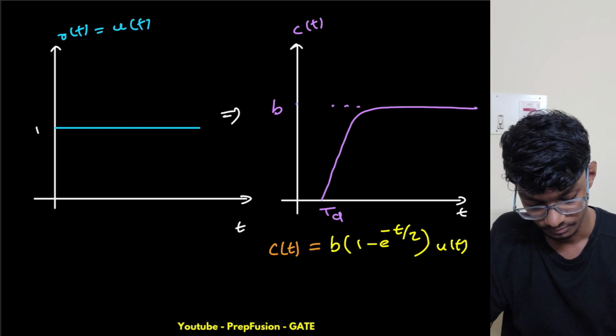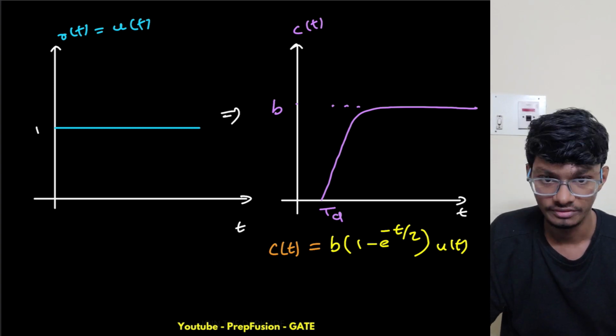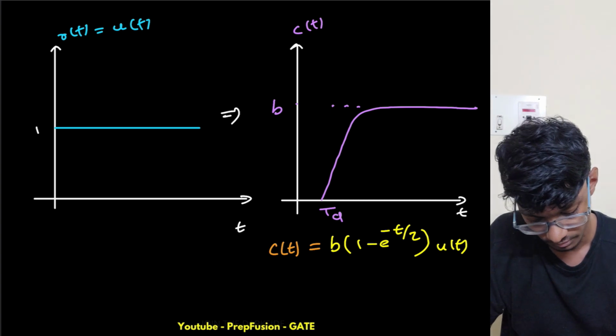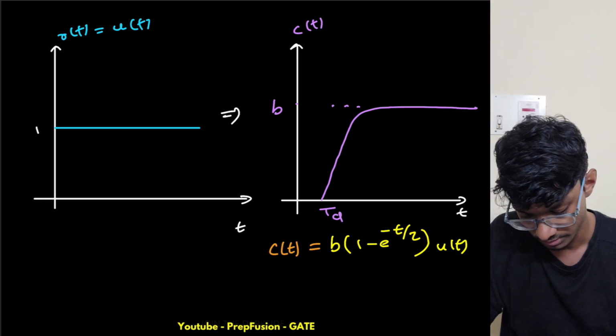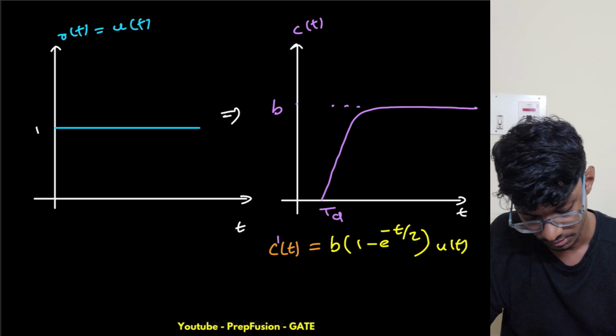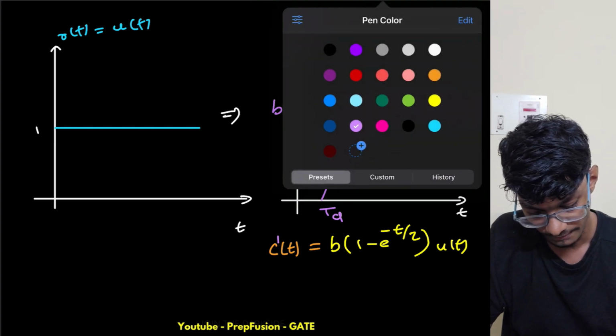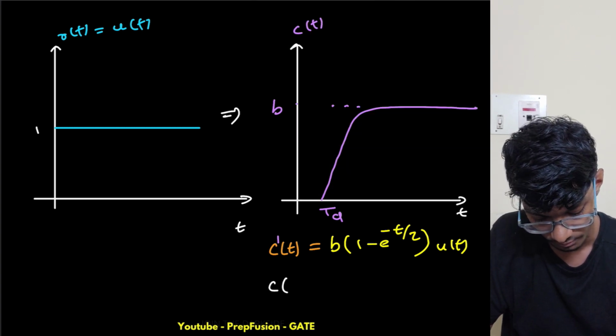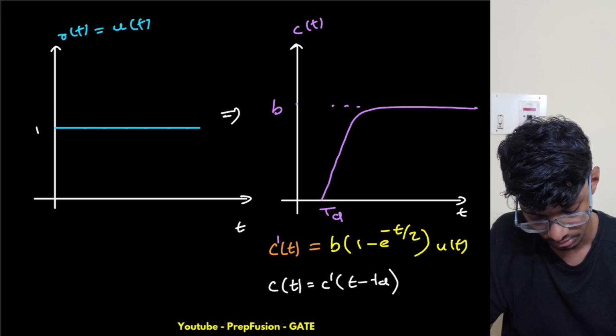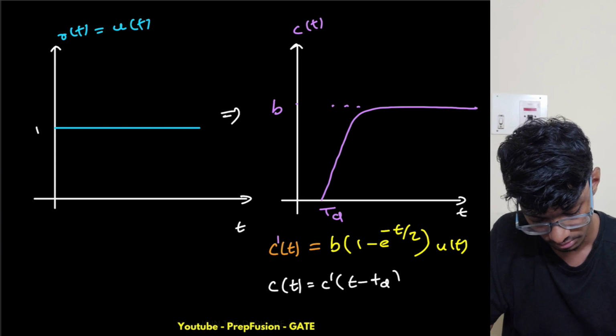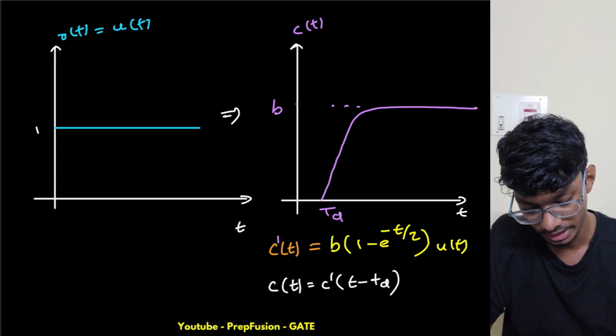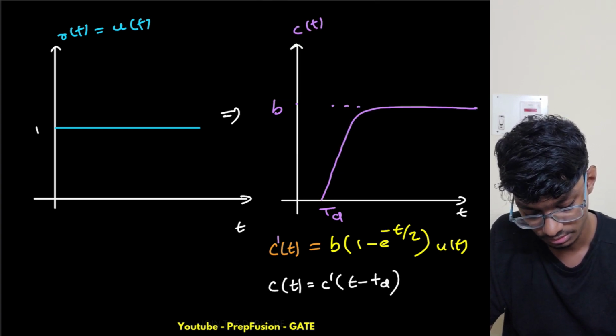It will be delayed by td. So what will be my c of t this time? This is my c dash of t, and this is my c of t. So my c of t is c dash of t minus td. Everything else will be the same, just the dynamic behavior has changed a bit.